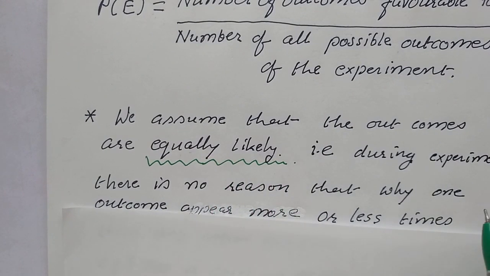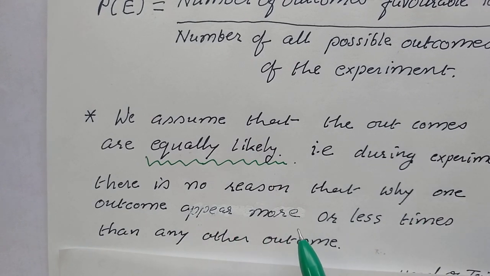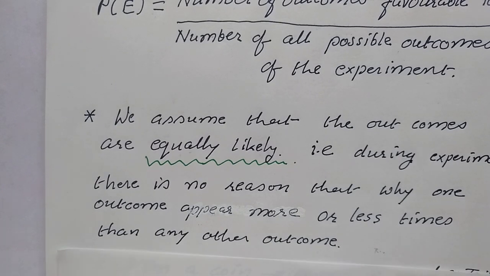That is, during the experiment, there is no reason why one outcome appears more or fewer times than any other outcome. Okay, children? Meaning is what?